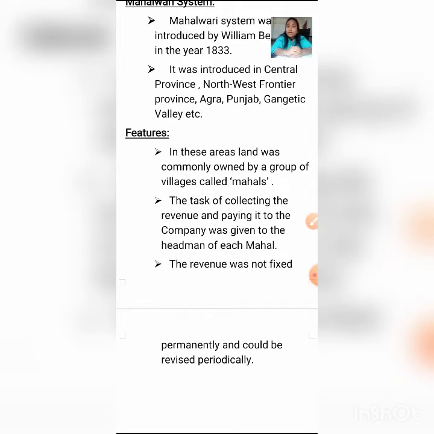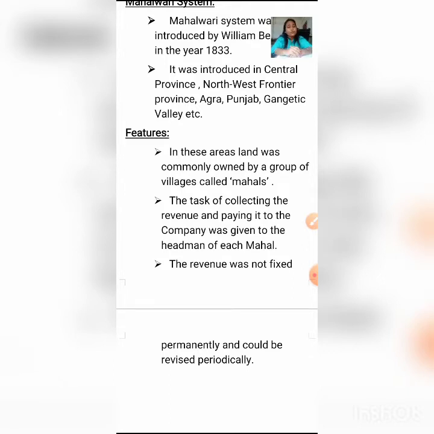Now what is a Mahal? A group of villages together was called a Mahal. In these areas where the Mahalwari system was introduced, land was not owned privately by one particular farmer. It was owned collectively by a group of villages, and each group of villages was called a Mahal, and the responsibility of collecting the taxes was given to the headman of each Mahal.